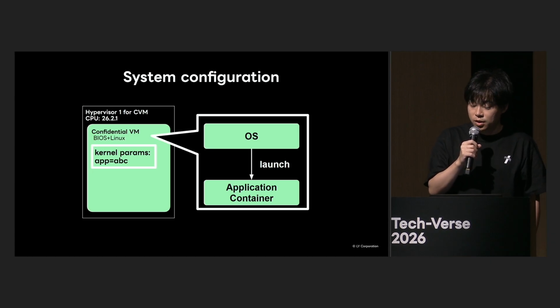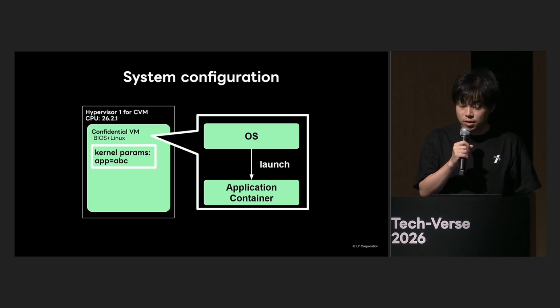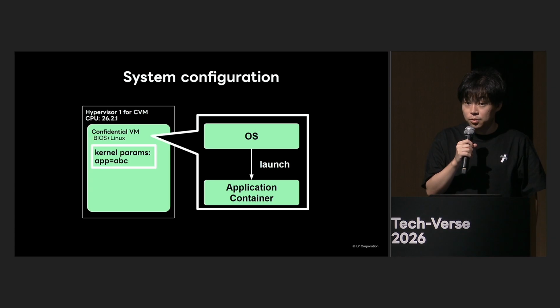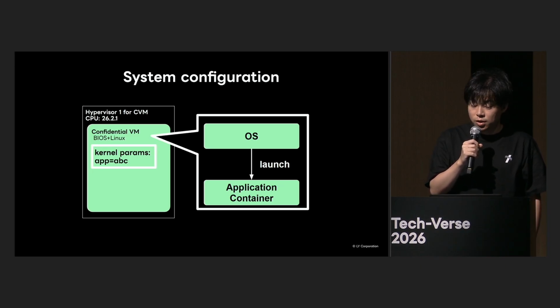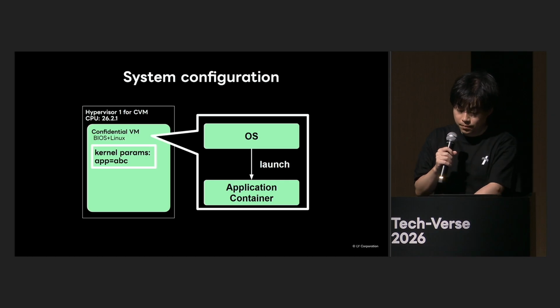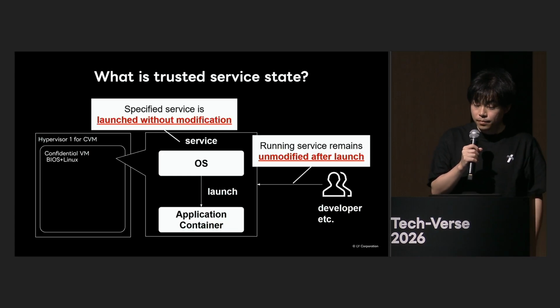For more secure communication between mobile applications and service applications, which is our objective, the service running within the confidential VM must be in a trustworthy state for the user. What exactly is a trustworthy state? Then I will explain how we achieve that.